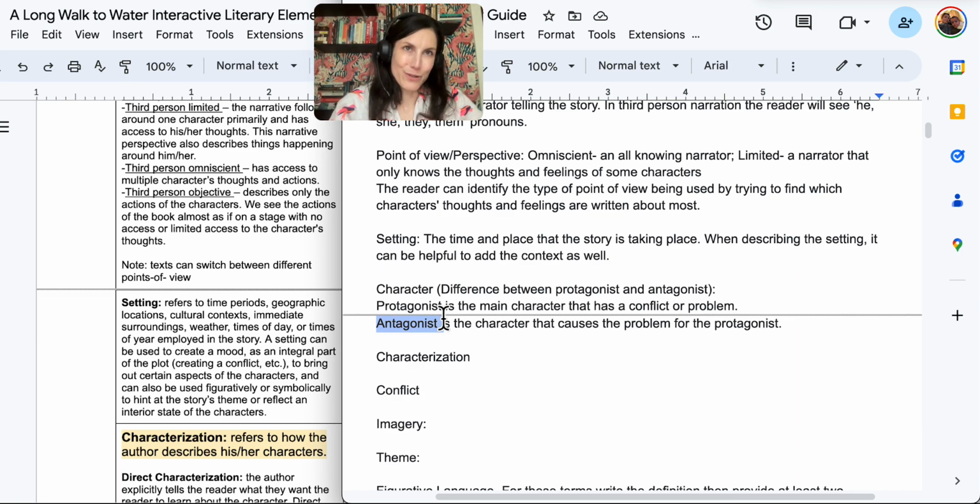Same with a love story. If you had a kid that had a crush on someone, just because a person doesn't have the crush on them back doesn't mean they're a villain, right? And there's a lot of stories like that.